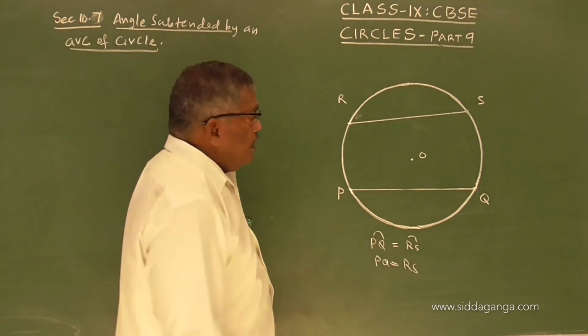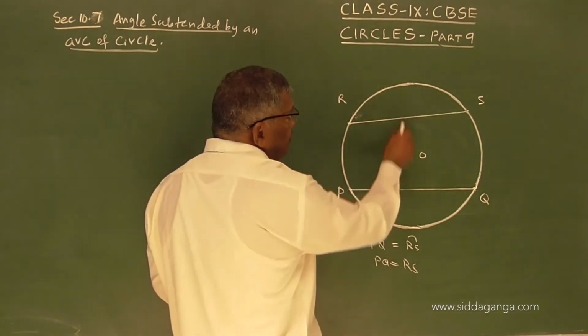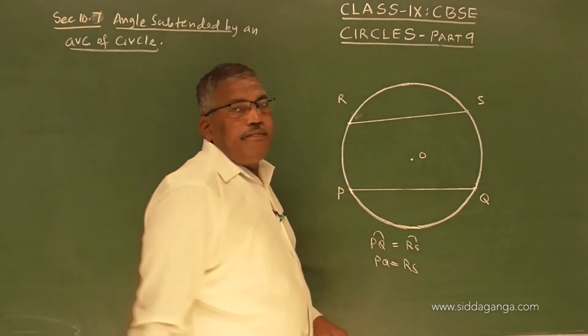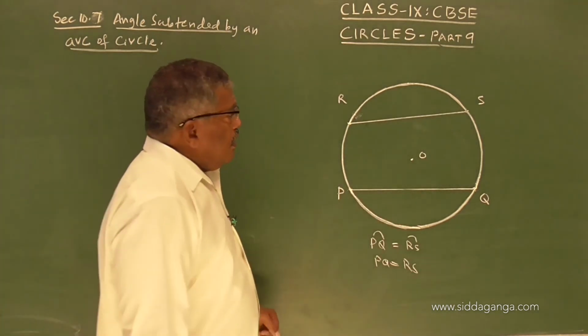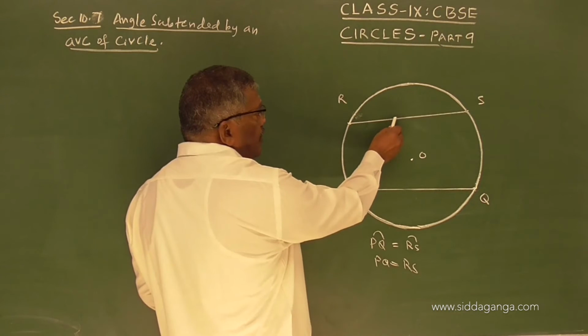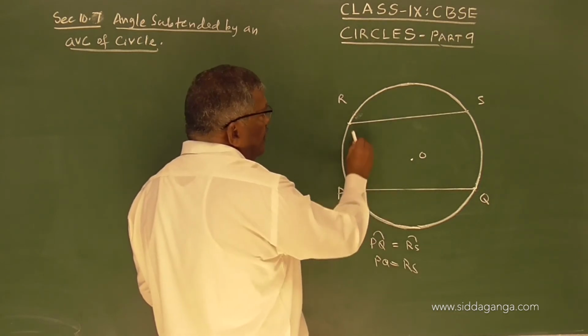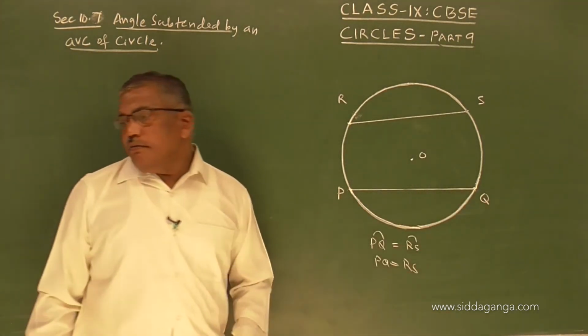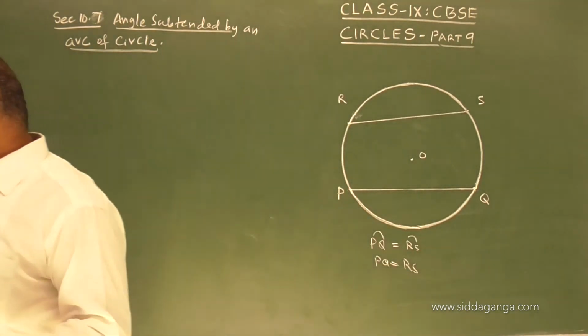That means if the arcs are equal, the chords are equal. Or in other words, if the chords are equal, then the corresponding arcs are equal. So that is what we have to understand.